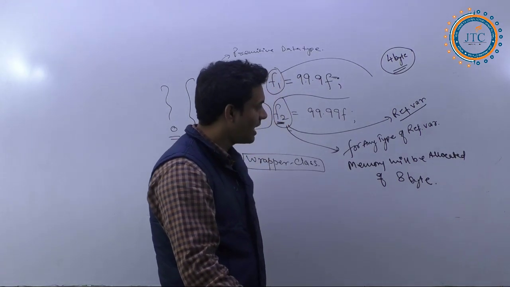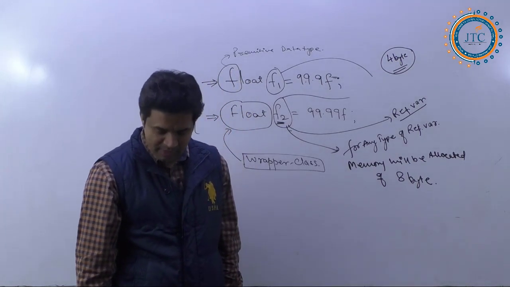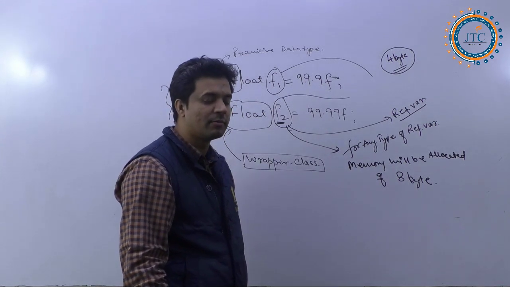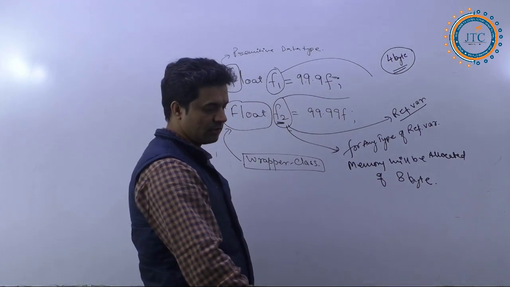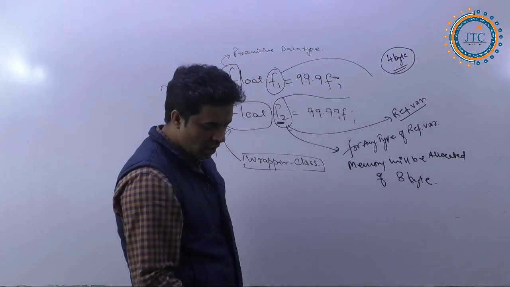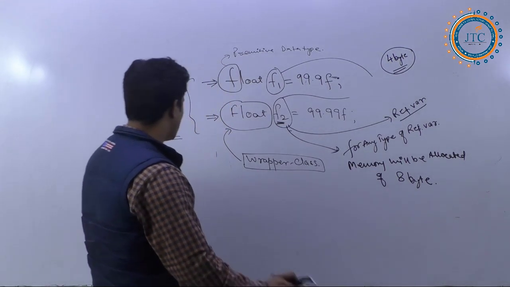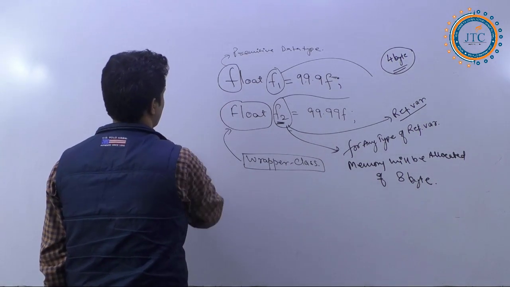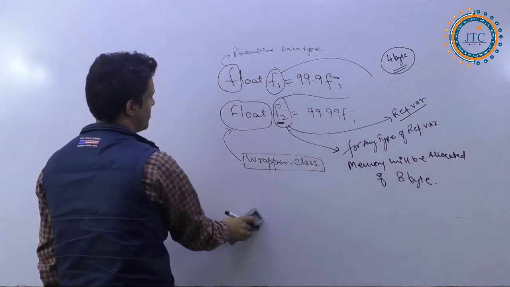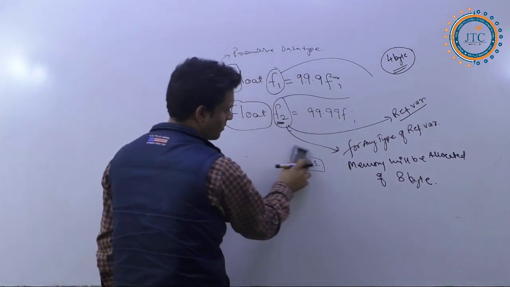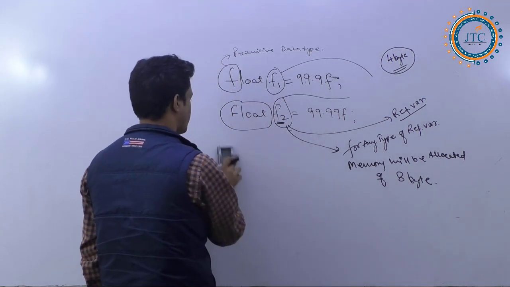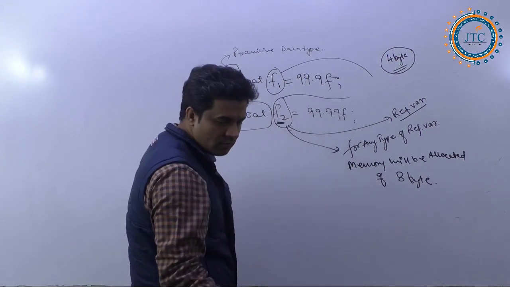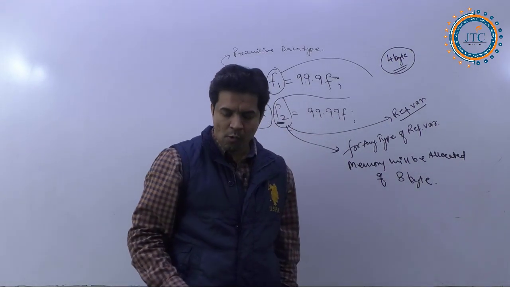Are you getting my point? For any type of reference variable, memory will be allocated of 8 bytes, always. Is it okay? Now the next one inside this. Next one again inside this. Difference, is it clear for both? Okay.